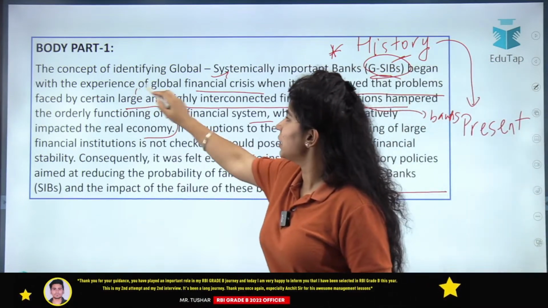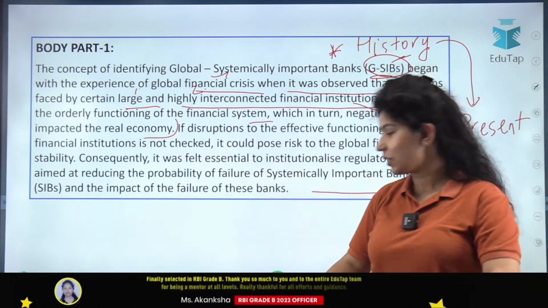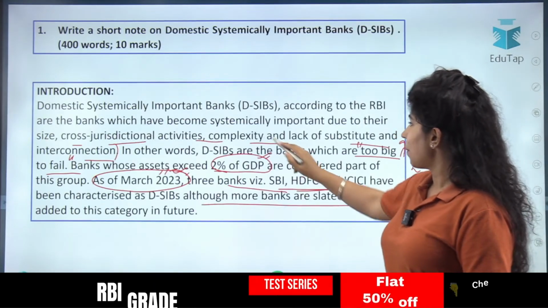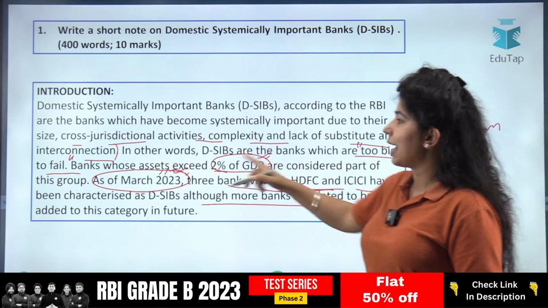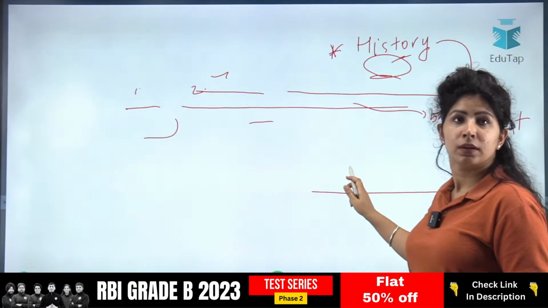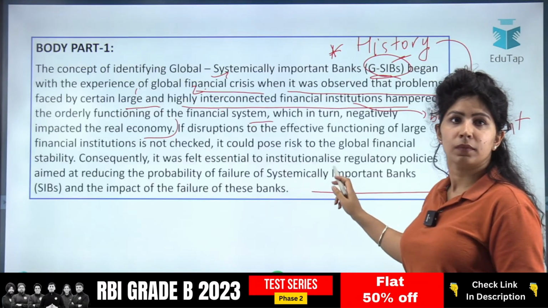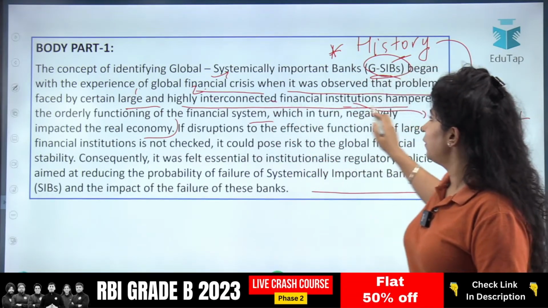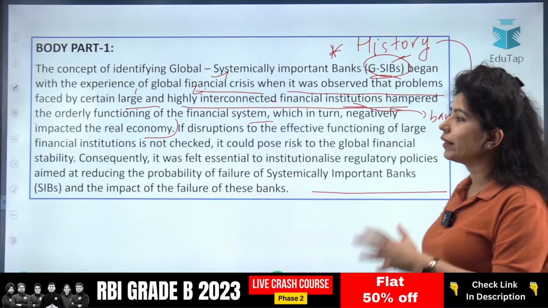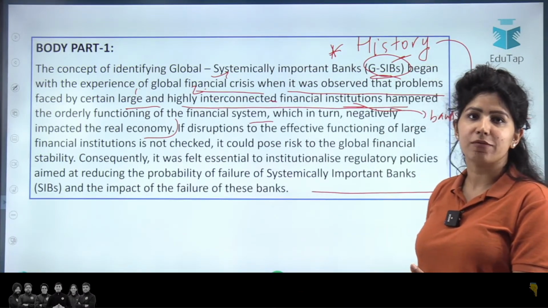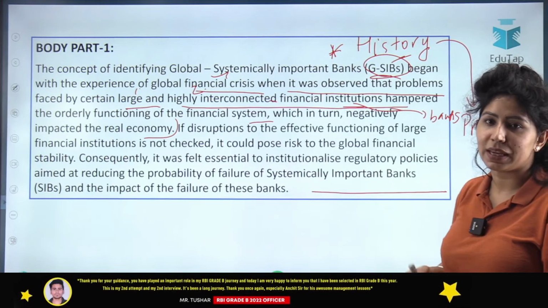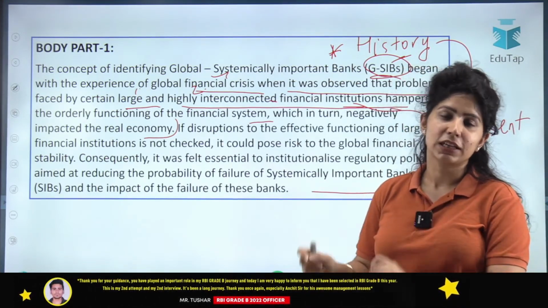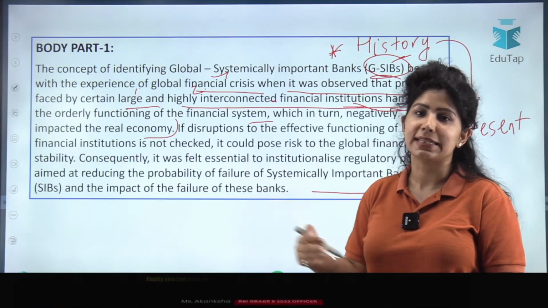So it was in the 2008 financial crisis that it was realized that these banks are first of all large and highly interconnected. Go back to your introduction. What was the definition of DSIB? Complexity, lack of substitute, and interconnection, which are large and highly interconnected financial institutions that hampered the orderly functioning of the financial system, which in turn negatively impacted the economy. In short words, banks failed, and hence the global financial crisis came up.